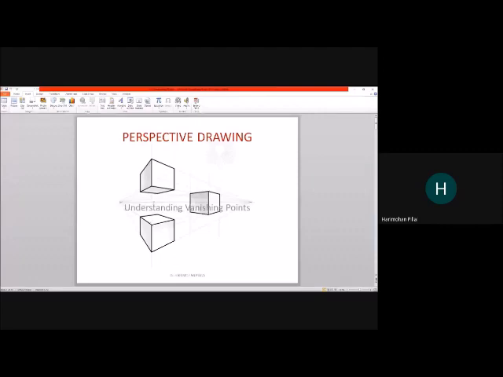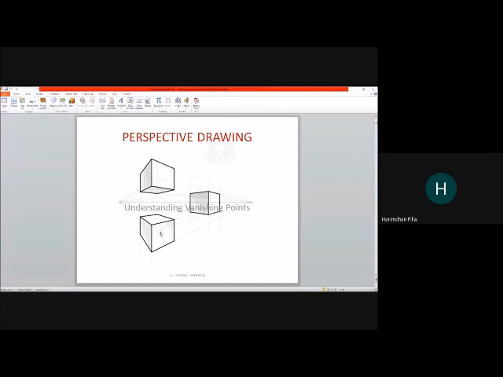So what you see here is the horizon is drawn connecting the vanishing point 1 to vanishing point 2. And you can see radiating lines coming from the horizon. And you can see one cube which is drawn above, another cube drawn here. So you can see the sides of the cubes are vanishing towards the vanishing point.